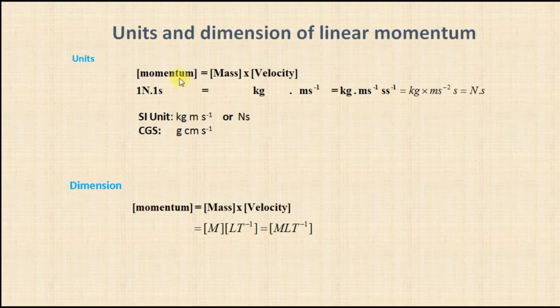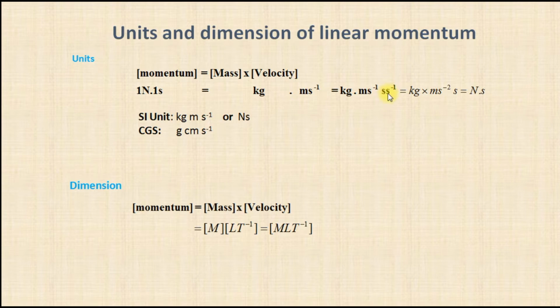Now let's see what are the units for this linear momentum. The momentum is the product of mass and velocity. Mass is measured in terms of kg and velocity in terms of meter per second. Now kg meter per second is written as it is, and we are multiplying and dividing by s and s.